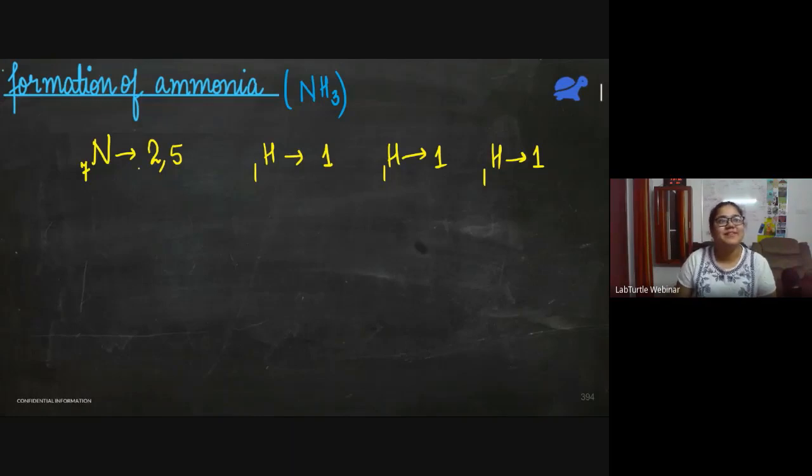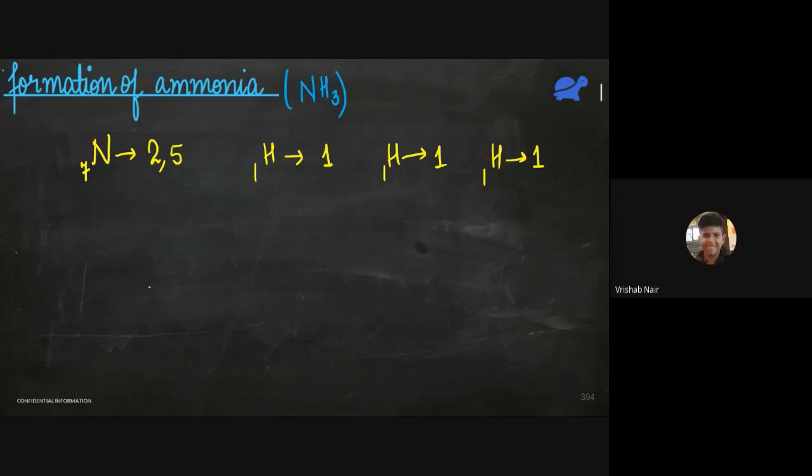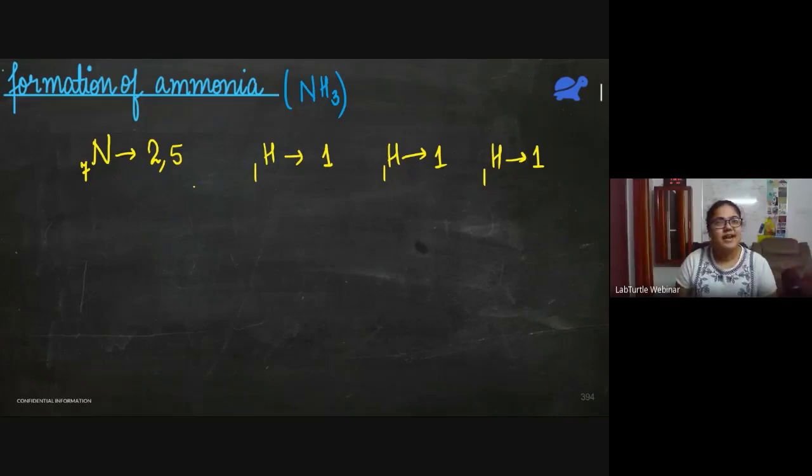Okay, let me explain. I think the three H atoms would share their electrons with nitrogen. Yeah, that's right. So let me just draw a diagram. We have nitrogen and it has 5 electrons in the outermost shell: 1, 2, 3, 4, 5. We also have 3 hydrogen atoms. One can share its electron over here, another hydrogen can share its electron over here, and the third atom can share its electron over here.